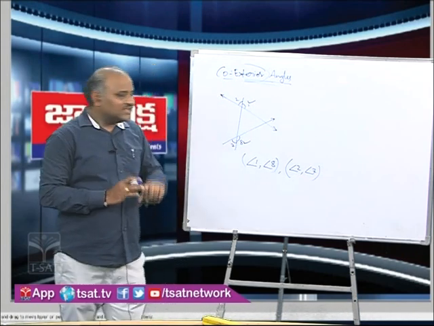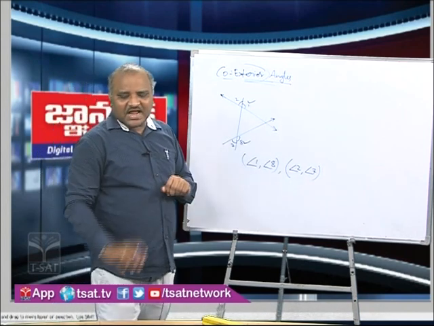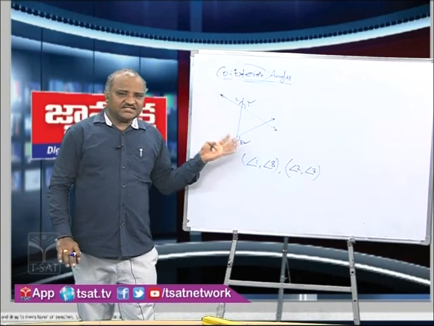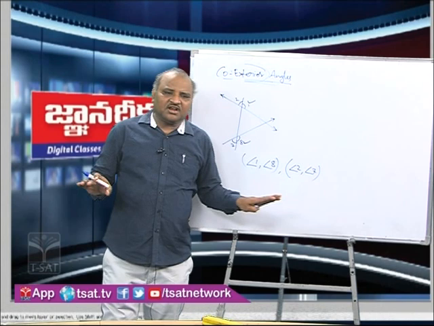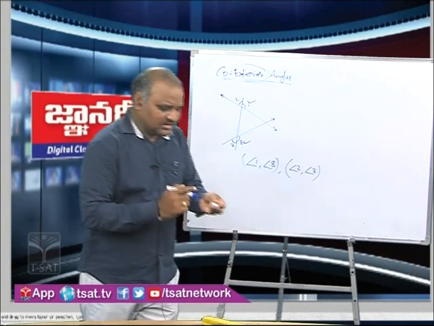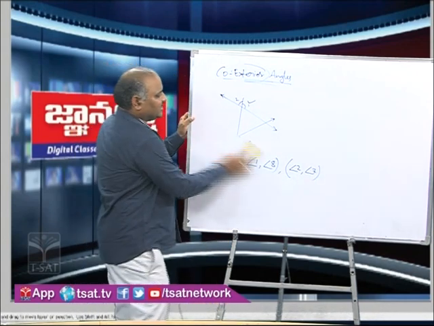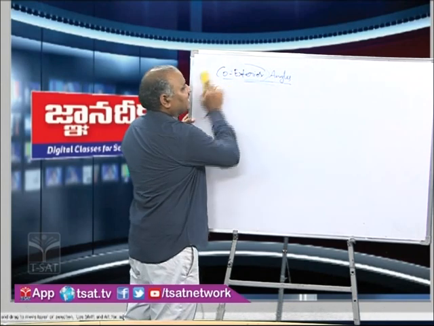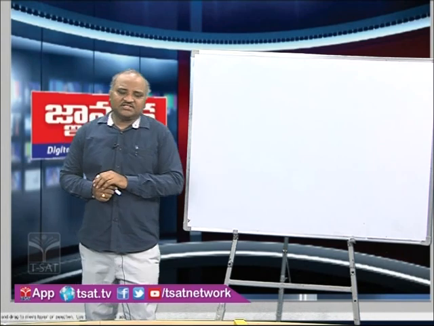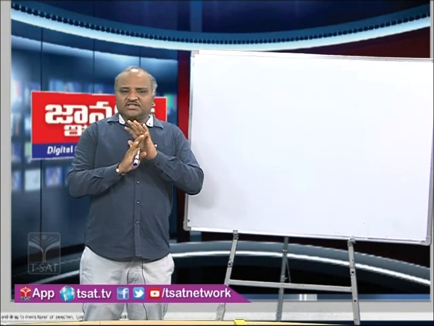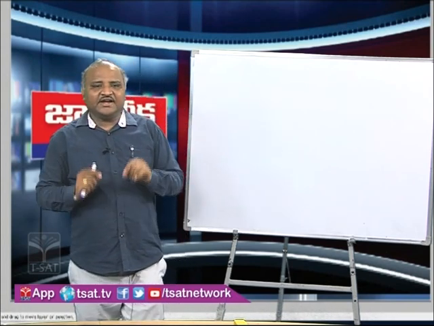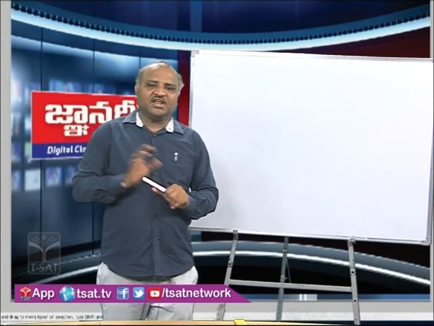Now let us see the relation among these if the lines are parallel. Generally, if the lines are not parallel, if they are intersecting lines, we cannot find any relation among these. That means we mentioned pairs of corresponding angles, pairs of alternate interior angles, pairs of alternate exterior angles, pairs of co-interior angles, as well as pairs of co-exterior angles. Among these pairs of angles, we don't have any relation if the lines are intersecting. This must be very clear for you all.